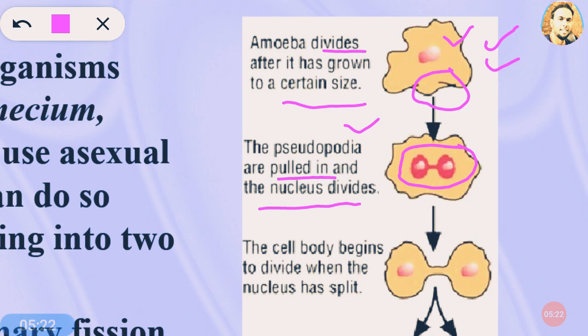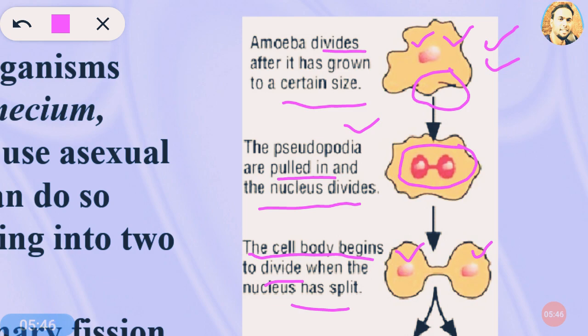So remember, binary means two, it is going to be converted into two pieces. So now this amoeba is going to convert its nucleus into two nuclei first, and then its whole body will divide. So the cell body, after the formation of these two nuclei from this one nucleus, begins to divide when the nucleus has split.